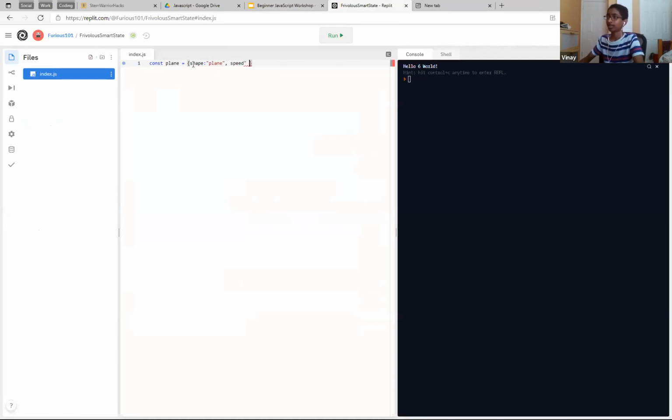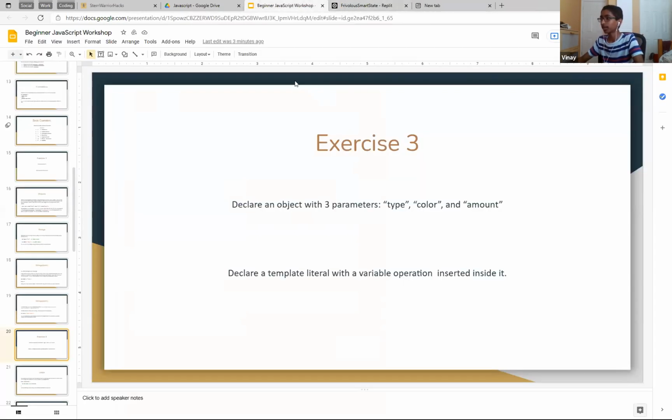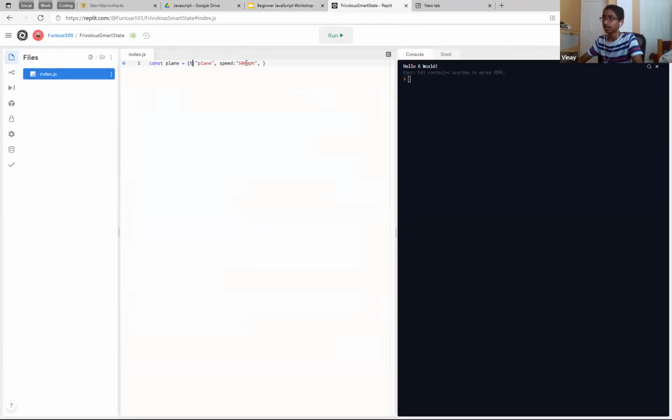Speed, 500 miles per hour. No. And 3 params. Oh, actually, never mind. My bad. It's type, color, and amount, right? So I shouldn't be doing that. Color, red, and amount 300, right? I mean, actually, since this is a number, we should probably do that, right? So yeah, that's just a declaration for that.